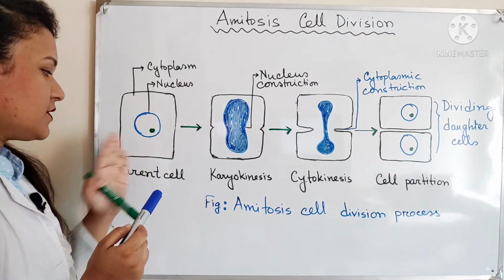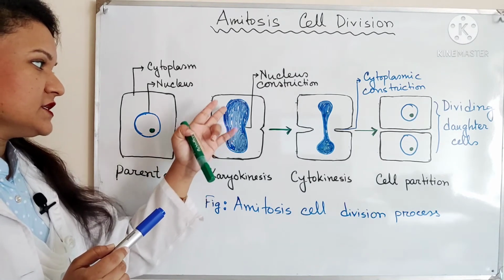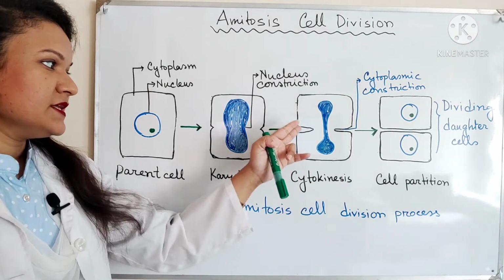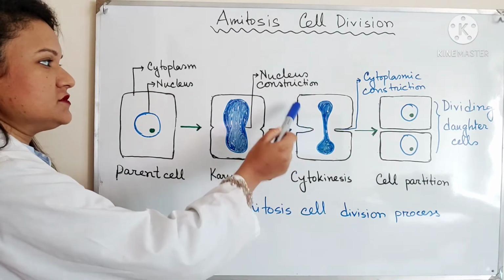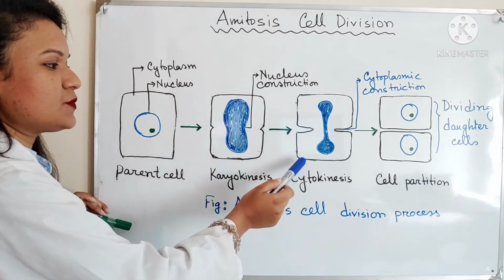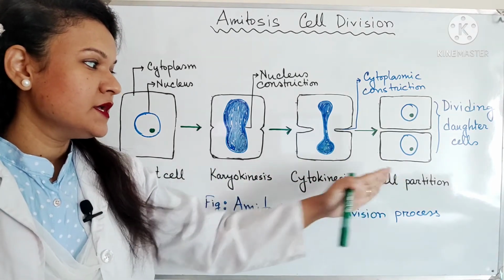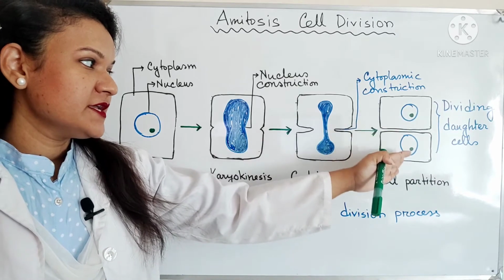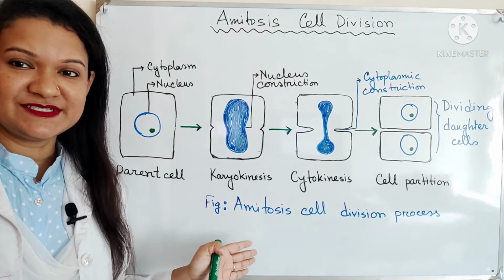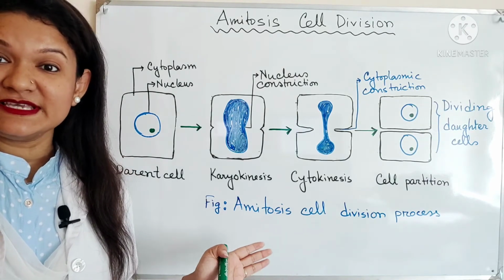First of all, this is our mother cell or parent cell, and then karyokinesis happens, that is division of the nucleus. Then nucleus constriction occurs and depression also happens in the cytoplasm, and the division of the cytoplasm is called cytokinesis. Then the cell becomes separated into two daughter cells. So, I hope you understand the process of amitosis cell division. This is very easy.